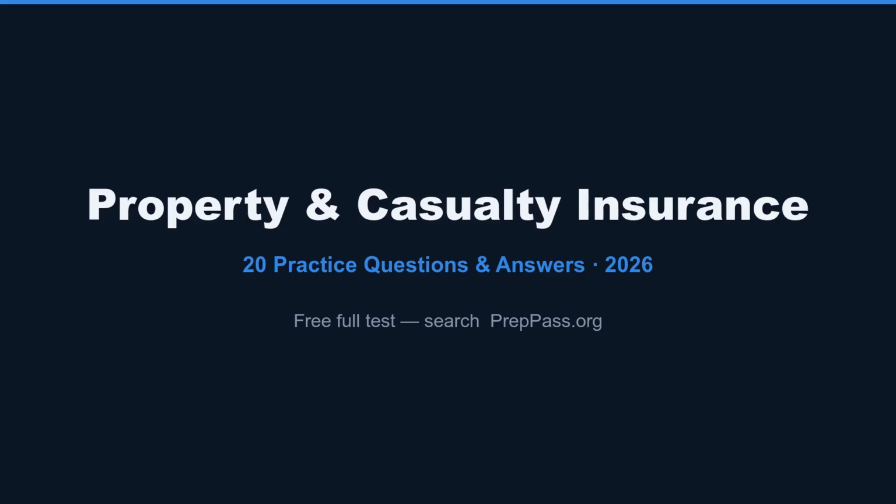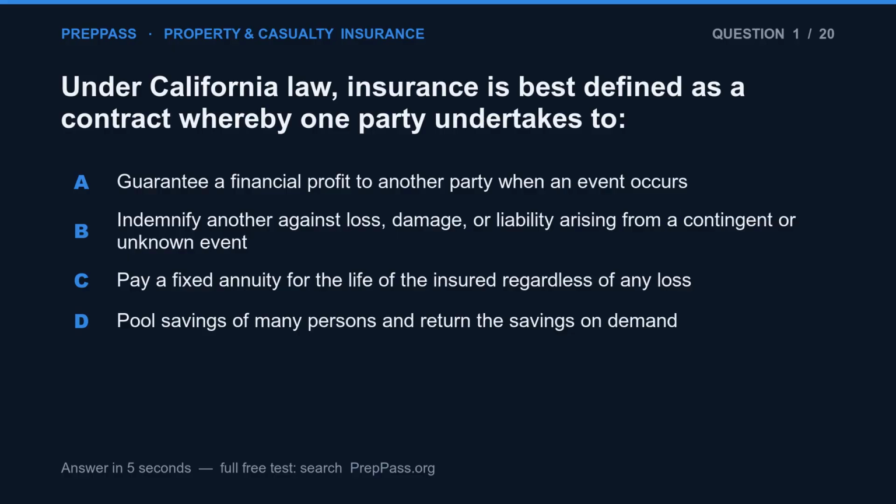Let's begin. Question 1. Under California law, insurance is best defined as a contract whereby one party undertakes to: a. Guarantee a financial profit to another party when an event occurs. b. Indemnify another against loss, damage, or liability arising from a contingent or unknown event. c. Pay a fixed annuity for the life of the insured regardless of any loss. d. Pool savings of many persons and return the savings on demand.